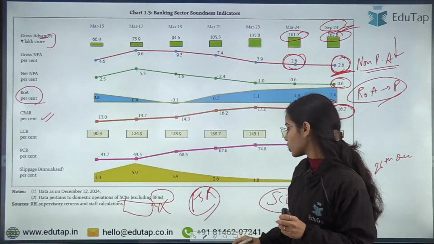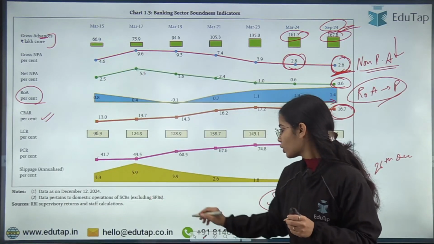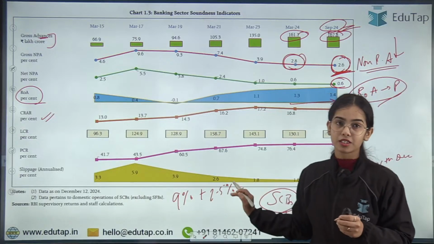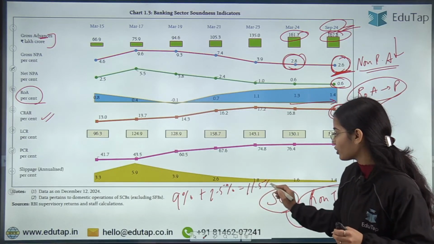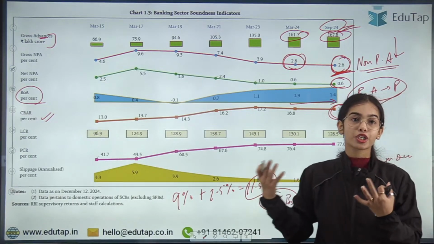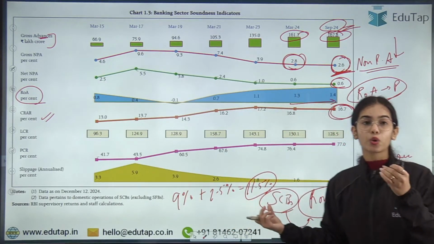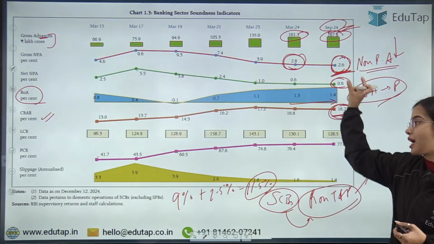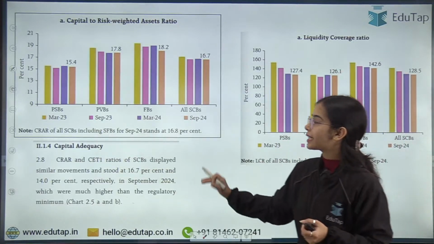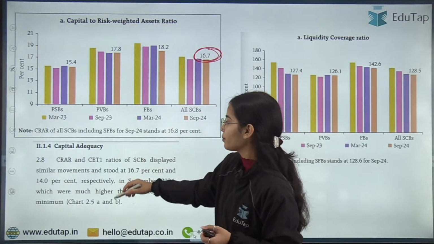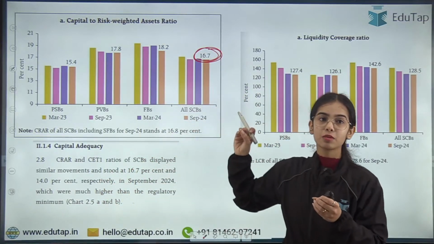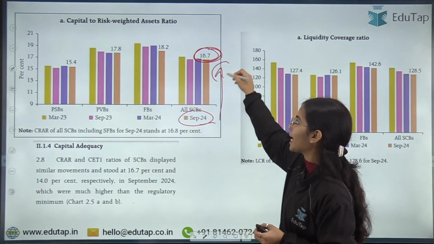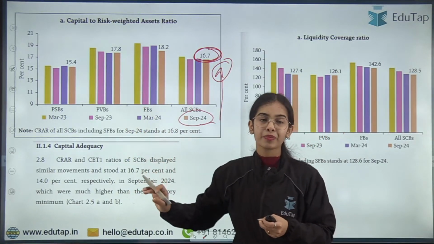So against the minimum requirement of 9% of the CRAR plus 2.5% of the CCB, capital conservation buffer, in total the requirement is 11.5% of CRAR. But the scheduled commercial banks excluding small finance banks are holding 16.7% of the CRAR to handle the distress situation as on September 2024. So that is a very good percentage and it is higher than the minimum requirement. Okay, so this is the idea.